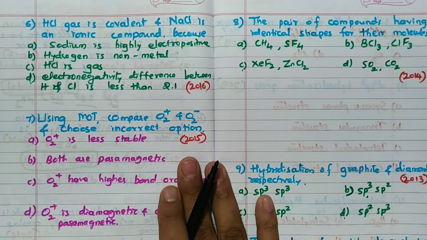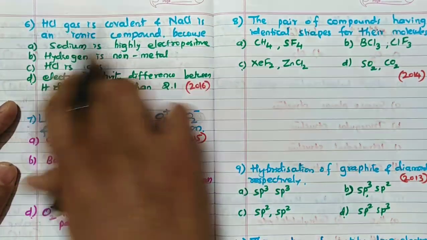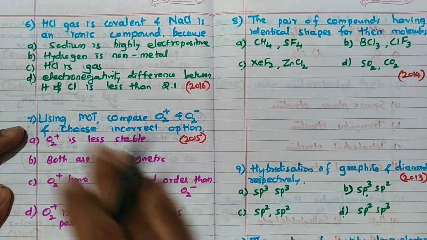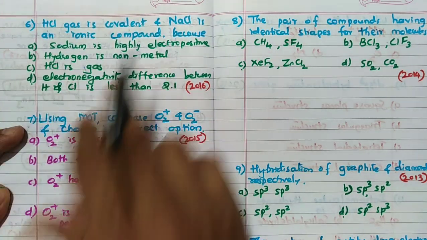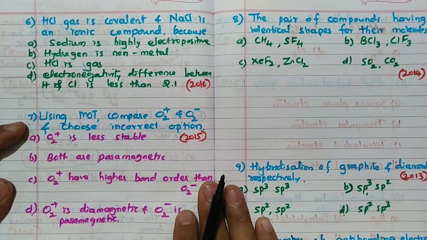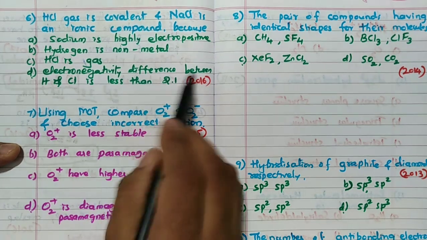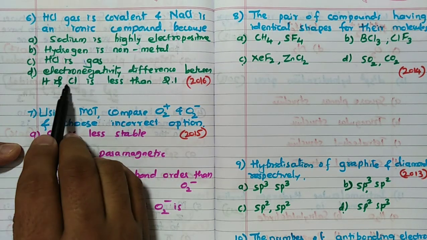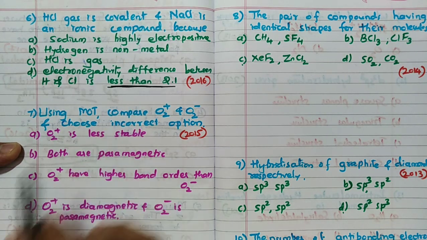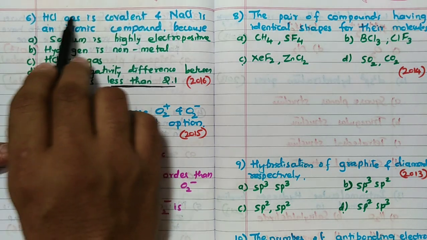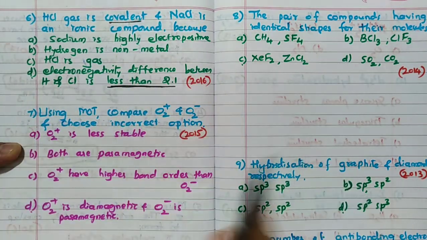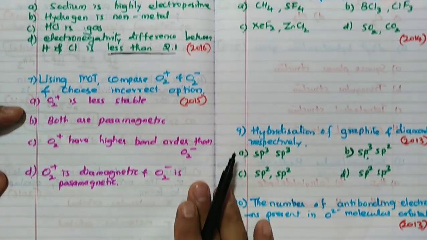Now very simple. HCl gas is covalent, NaCl is ionic. Why? Sodium is highly electropositive, but remember, H is also electropositive. Hydrogen is a non-metal, so that is not the reason. HCl being a gas is not the reason for its nature either. The reason is that the electronegativity difference between H and Cl is less than 2.1. Hence it is covalent. HCl is covalent, less than 2.1. NaCl is more than this, hence it is ionic. Remember that point. 2016 asked question.